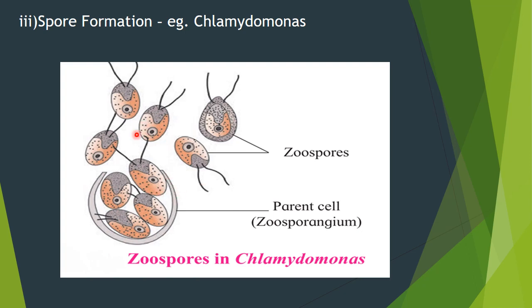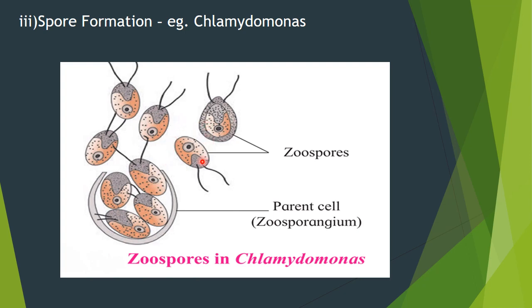Now how are they actually reproducing? By spore formation. The spores are known as zoospores. Inside the parent organism, a number of spores, or zoospores more correctly, will be formed, and when the parent cell breaks, the zoospores are released.